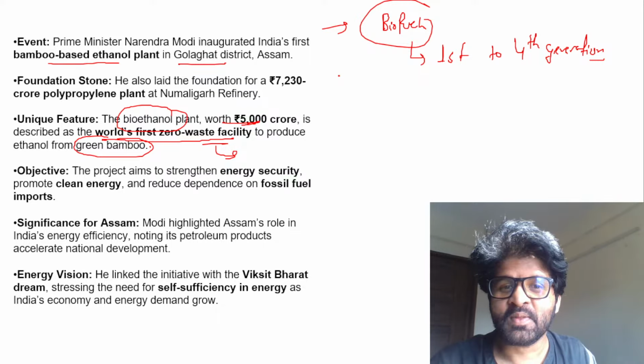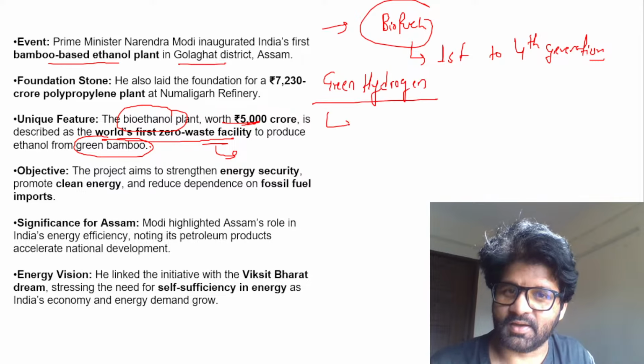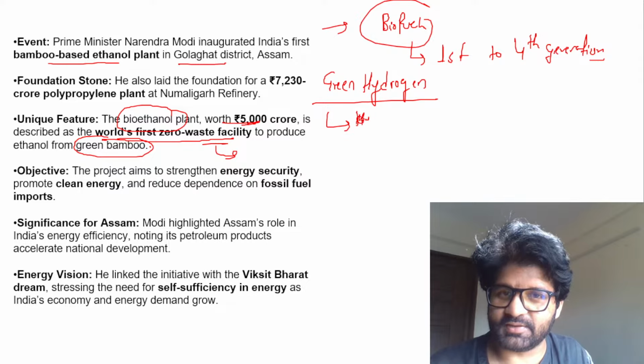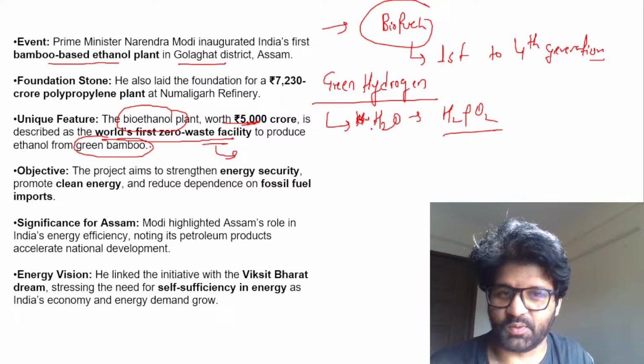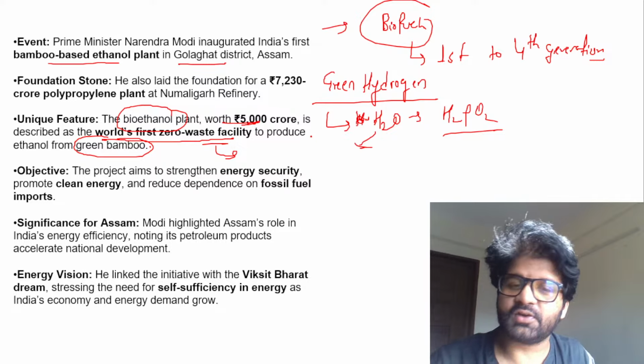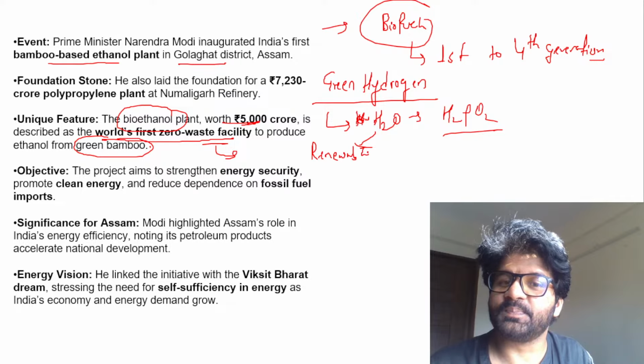I'm so sorry. So we have talked about green hydrogen earlier. We have talked about green energy earlier. So green hydrogen, that is electrolysis of water you are doing, and you are getting hydrogen. If you are doing the electrolysis of water using renewable energy, then that is green hydrogen, right?